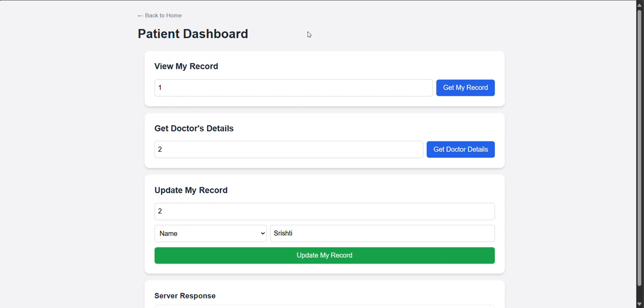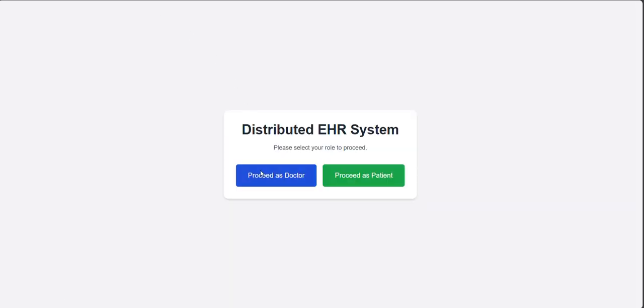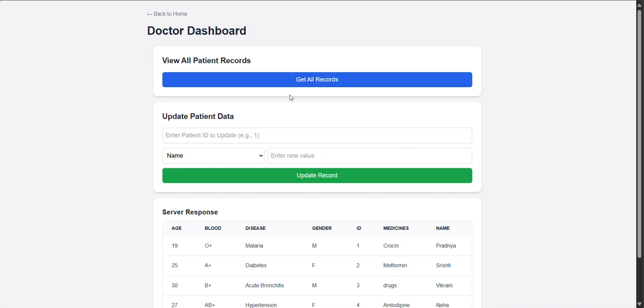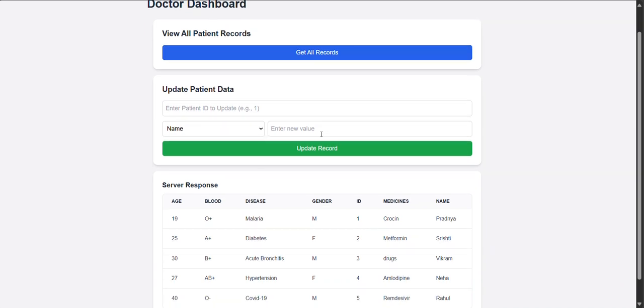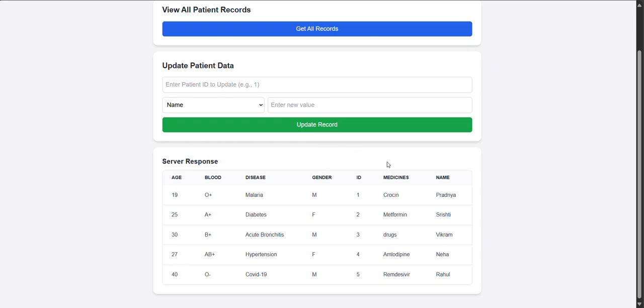As the client proceeds with the update, the doctor can view it effortlessly in the following manner. So here, simultaneously, a doctor can access all patient information and update a record like prescribing new medicines. Our system's backend logs every action in real time.